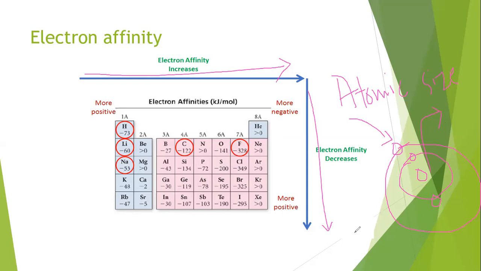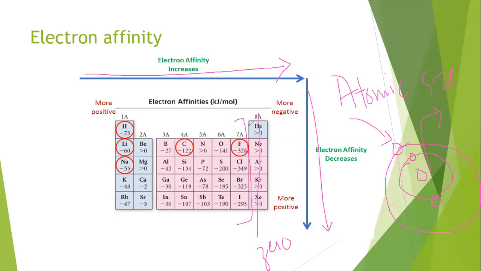And down the group, the value of electron affinity decreases. This is just till the halogens. You do not talk about electron affinity for noble gases. Noble gases have electron affinity of 0 because their outermost shell, their valence shell, is completed. So there is no need to add more electrons.